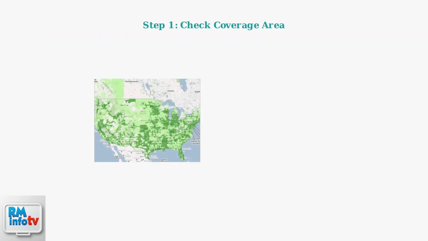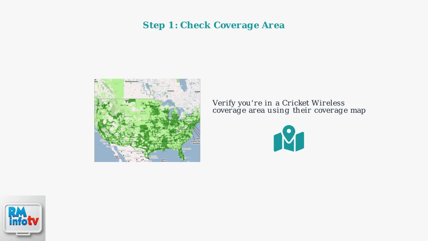First, confirm you're in a Cricket Wireless coverage area. Green areas on the coverage map indicate strong signal availability. If you're in a white or light area, poor coverage may be causing your data issues.